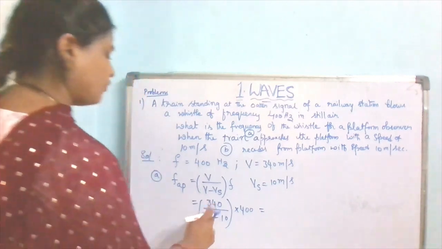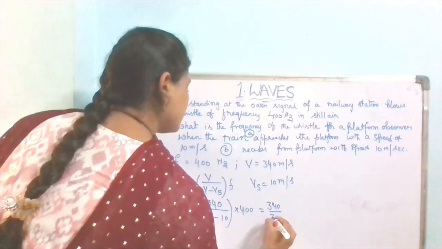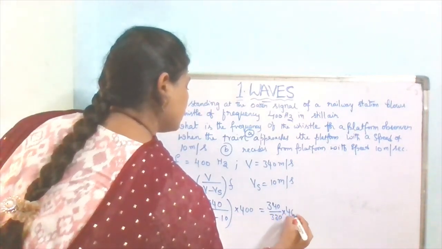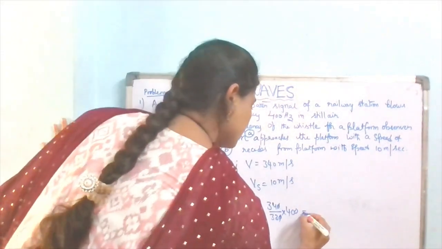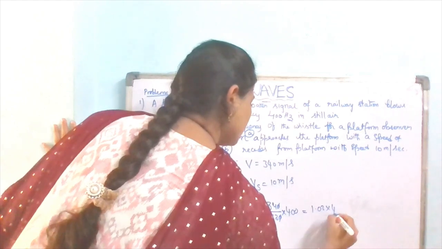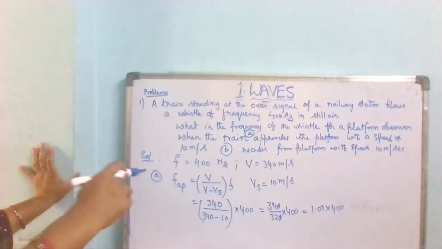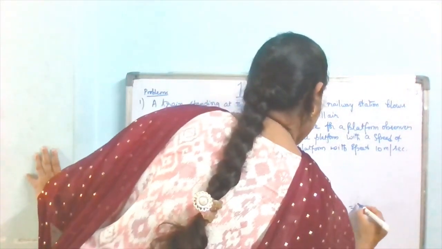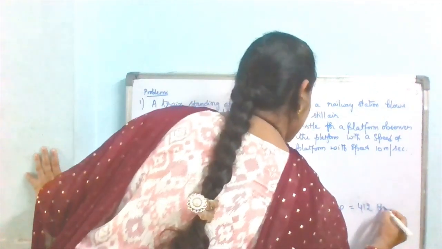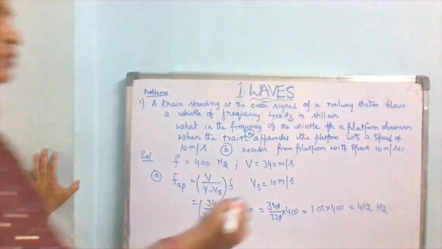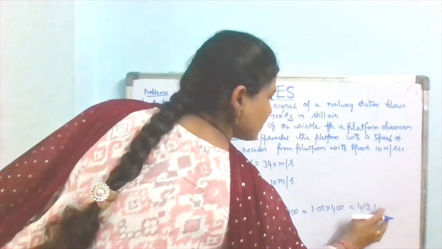That is equal to 340 by 330 into 400. 0 cancels, and 34 by 33 nearly equals 1.03 into 400. And into 100 means the points will not be there. That is nearly equal to 402, 12 Hz. And of course 0.1 becomes 412.1 Hz. You will get it like this.